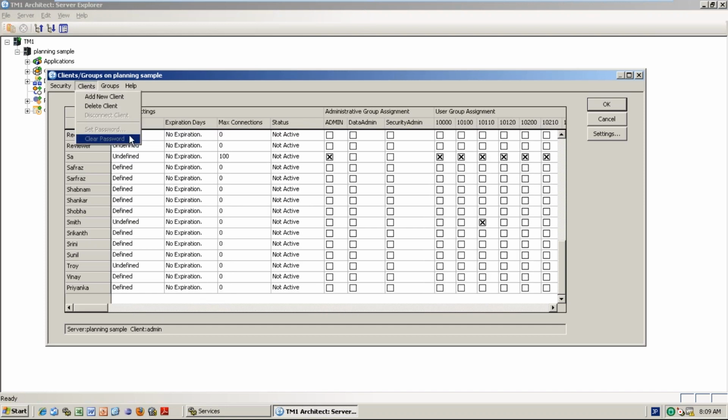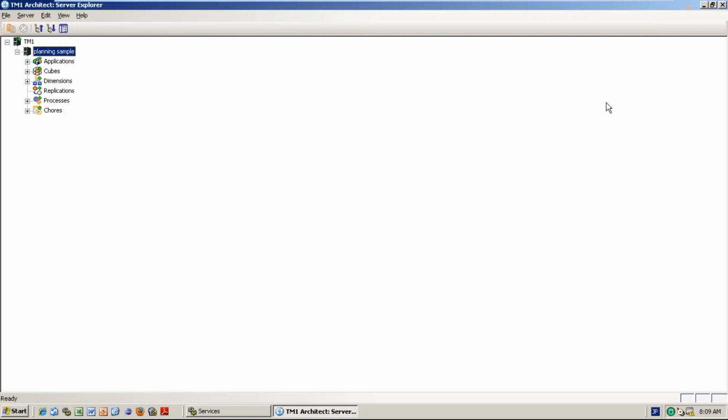You can see Change Password and Set Password. If you go ahead and change the password, say for example you created a password and you want it valid only for 30 days, after which it has to expire, you can put that here. Number of connections, how many times he can log in, and whether he is active or not, I can see here. Now everything is done, click OK. Fine.